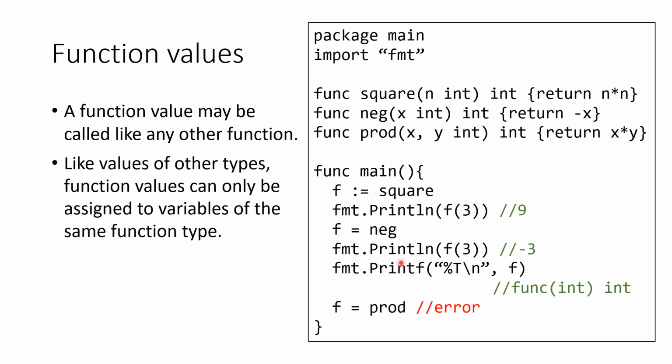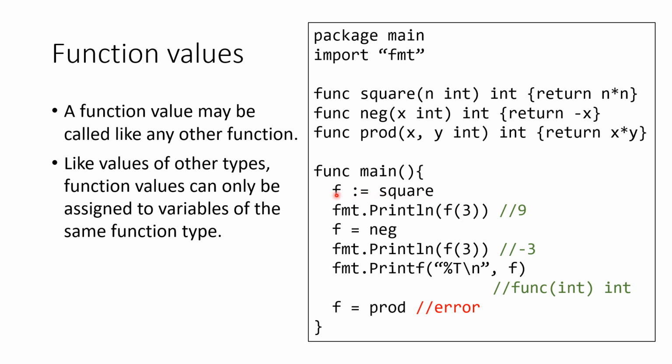In the main function, we declare variable f and assign function square to f in a short declaration form. So variable f is of the function type that is the same type as function square. And because f is a function value, you can call it like any other function.